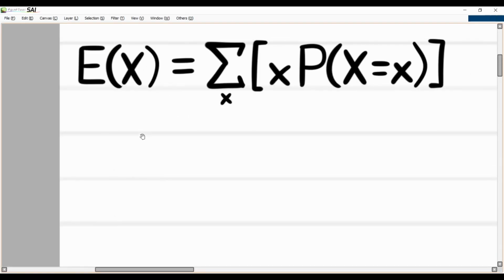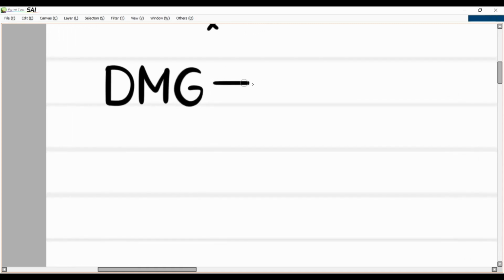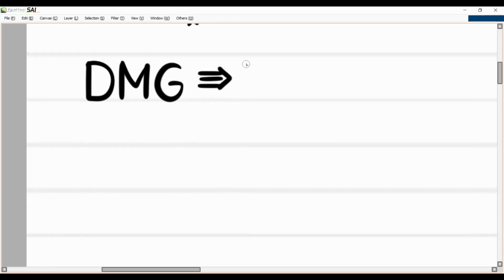So the way I'm going to do it is by using the average damage formula. To set this up, I want to do some notation here, because it will make our equations a little shorter. I'm going to write damage simply as an uppercase D, like this. That way I'm not writing too many things.